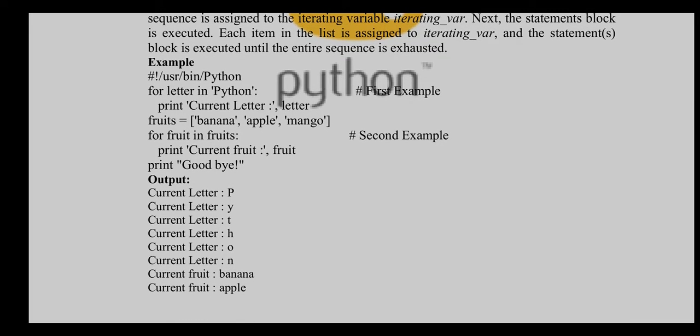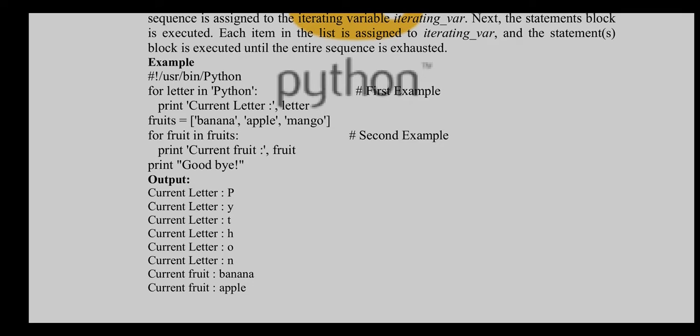Use the for keyword, then use a letter variable which you want to use for iteration. Okay, use the in keyword and specify the sequence through which you want to perform the iteration. I have mentioned here the string, that is python. Okay, use a colon, and then write a statement which you want to iterate. So I have specified here the print, that is current letter, and it is going to print the letter name. Okay, so this is your first example.